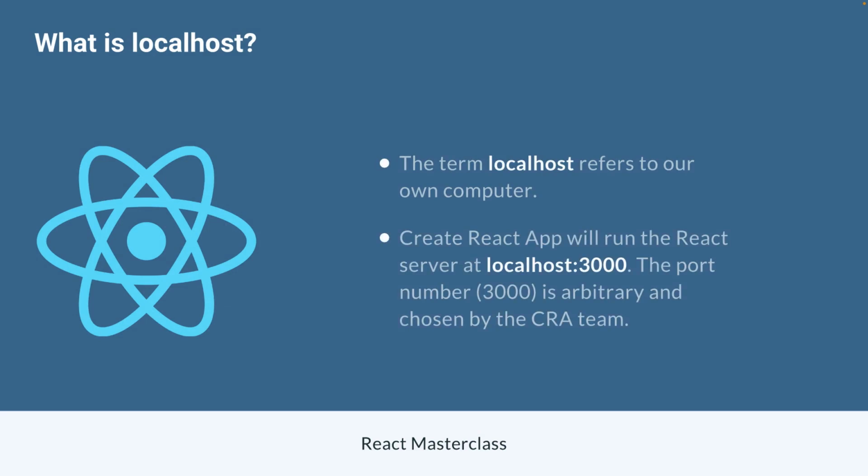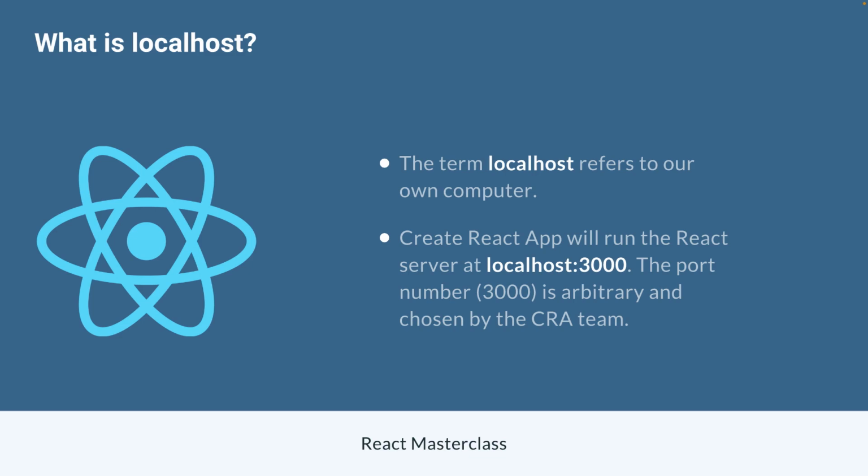Right? So when we loaded the React app in our browser, we saw in the URL bar that we didn't have a website like www.amazon.com. Rather, we saw localhost:3000. So what does that mean? The term localhost simply refers to our own computer. The computer that you are writing your code on, from its perspective, localhost is itself. And then the number we see after the colon is the port number on which that server is running.